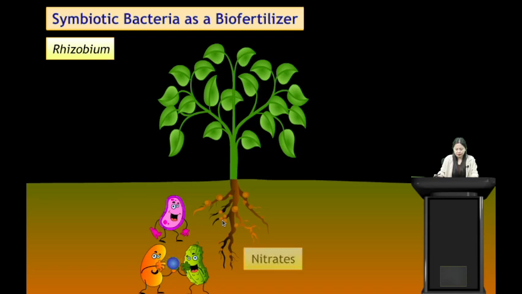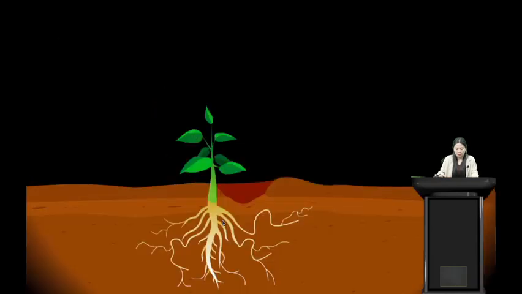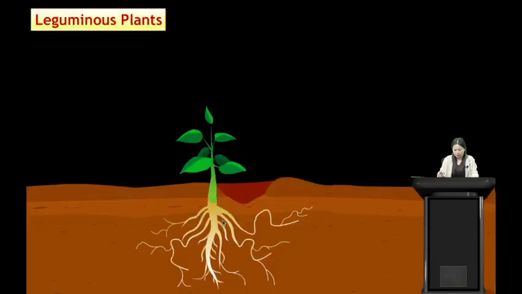These nitrates will be taken up by the plants through the roots and carried to different parts of the plant. Now the plants make use of these nitrates for their growth and development. So here, the leguminous plant.